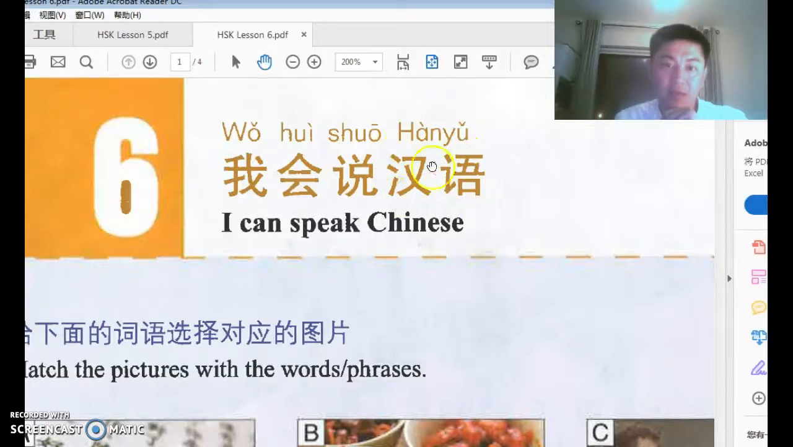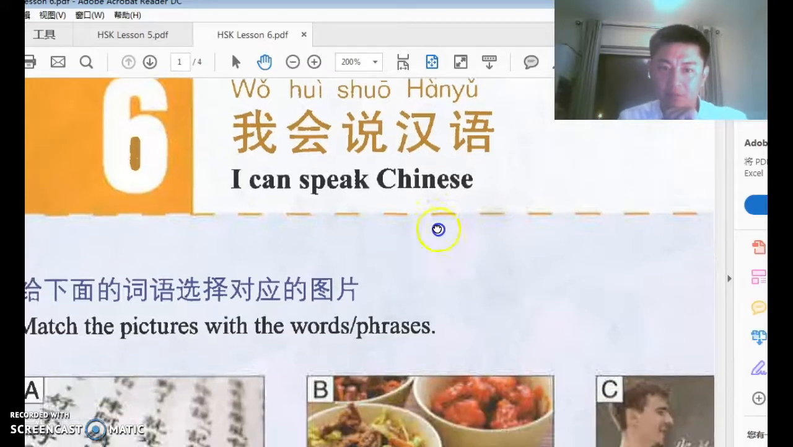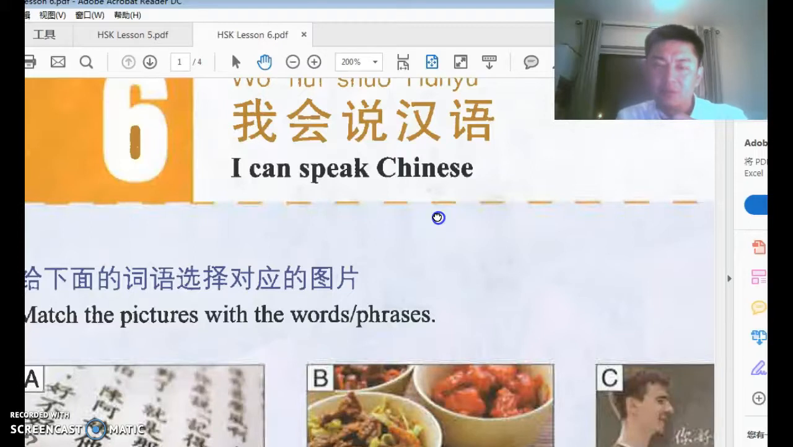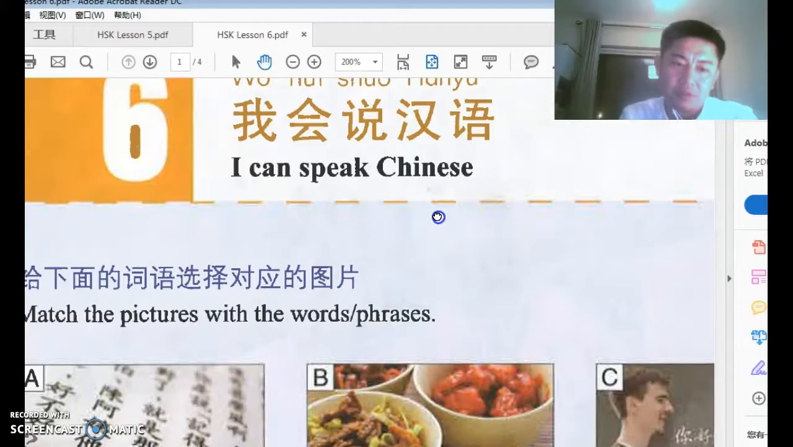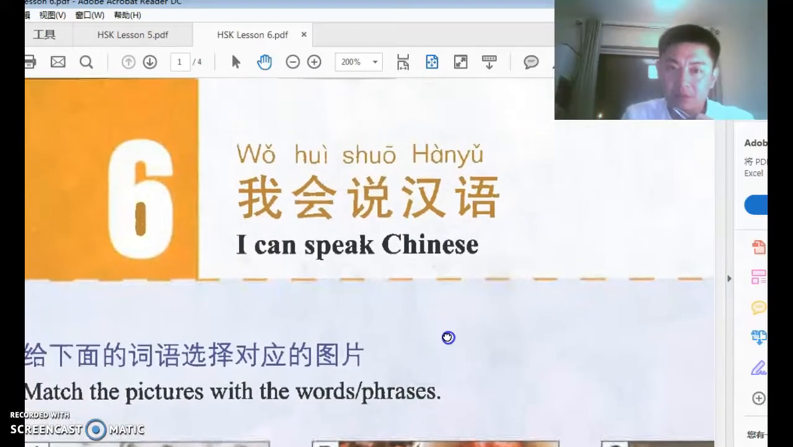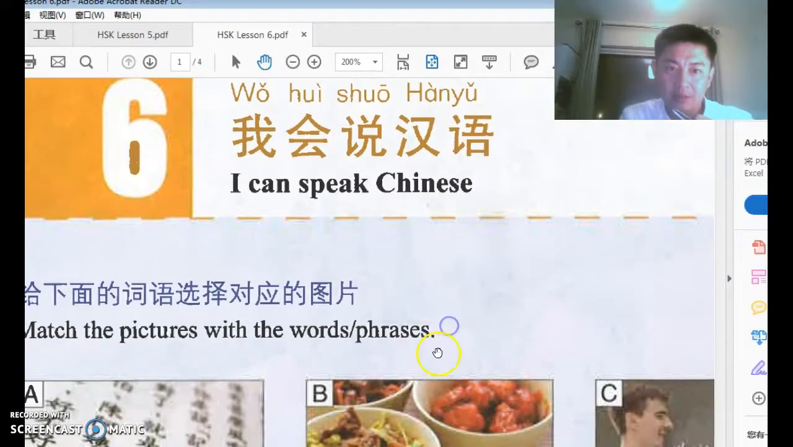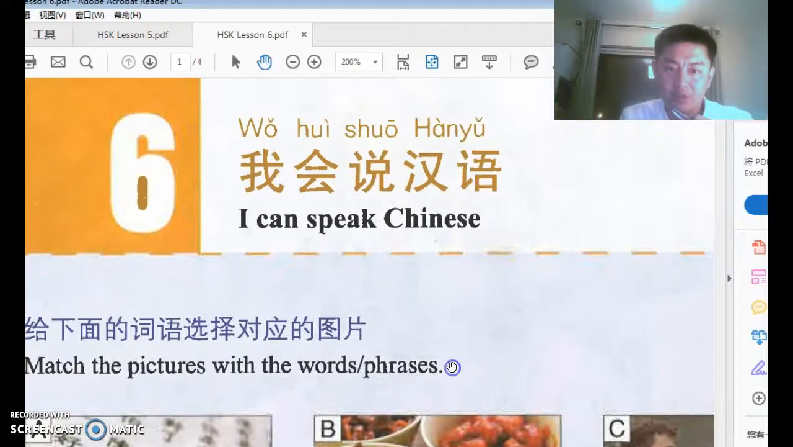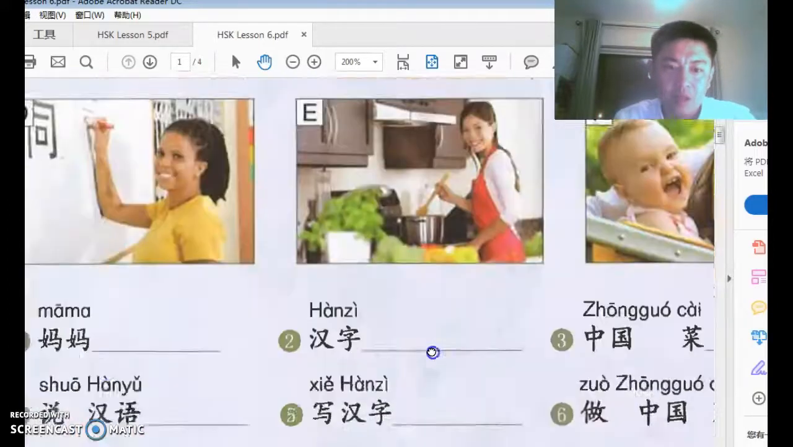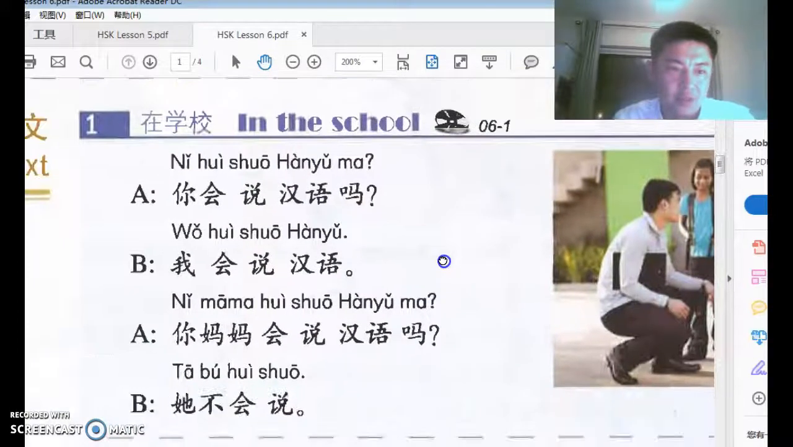Yu is language, and Han is the name of the biggest ethnic group in China. About 90 something percent of the population, and most of them speak Han and speak Chinese. I'm one of them, and there are other minorities, ethnic groups, and most of them speak their own language, which is completely different from Chinese. Right, now let's take a look at the conversation.